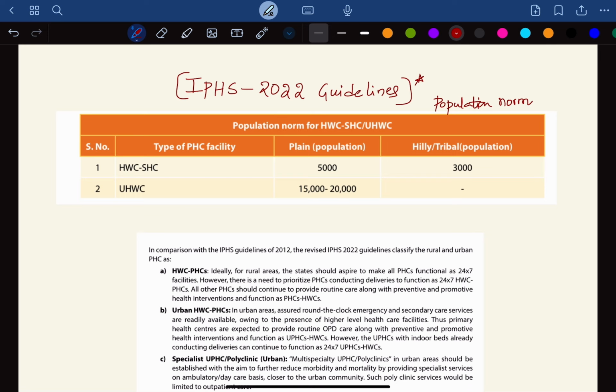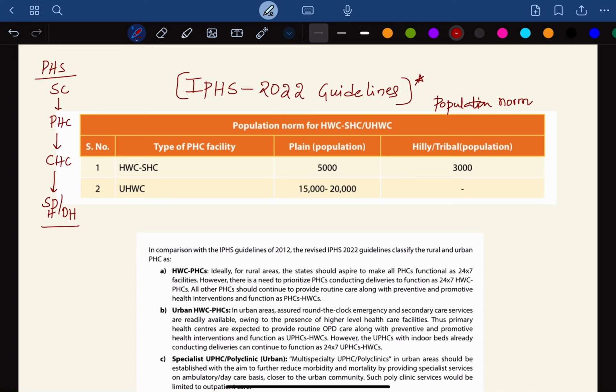Before getting into the details, as per Indian Public Health Standards, the public health system in India is classified as follows. The first basic unit is a sub center. From there we have a primary health center. From there we have a community health center, which is the first referral center, and from there we have a sub district hospital or district hospital. So this is the hierarchy starting from the sub center.